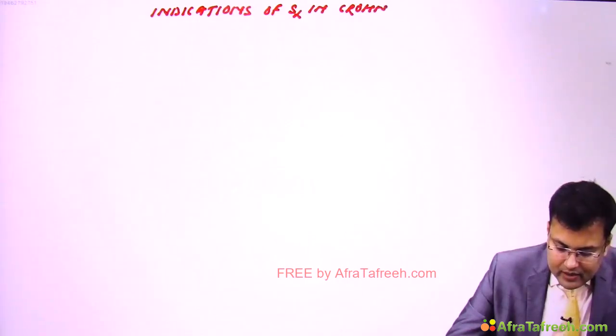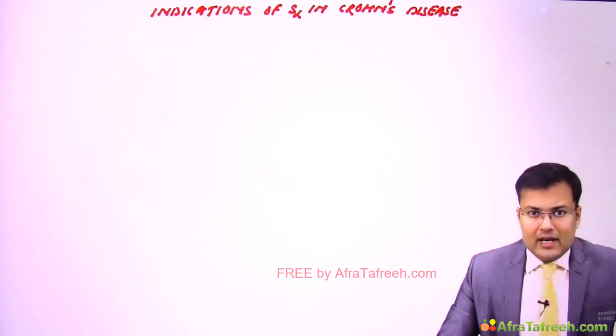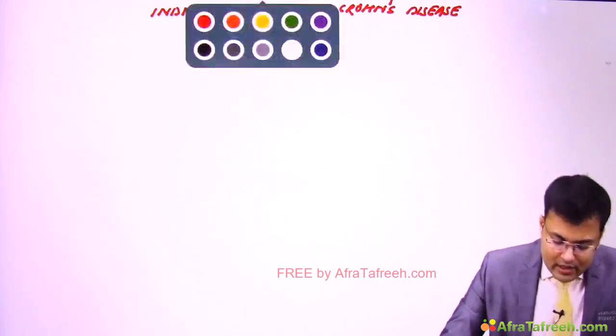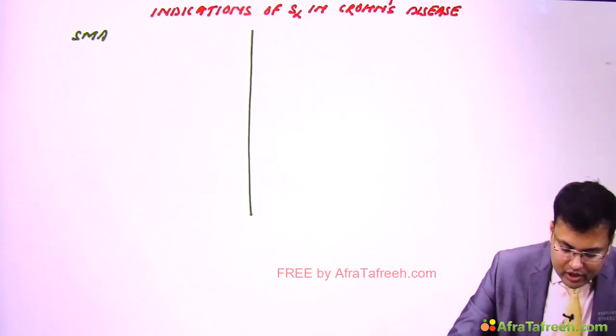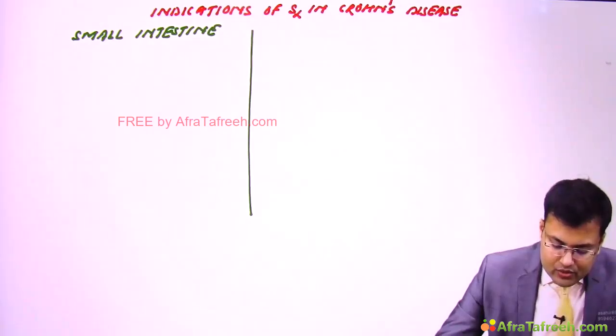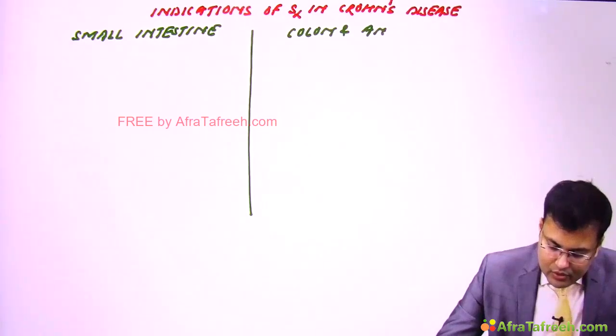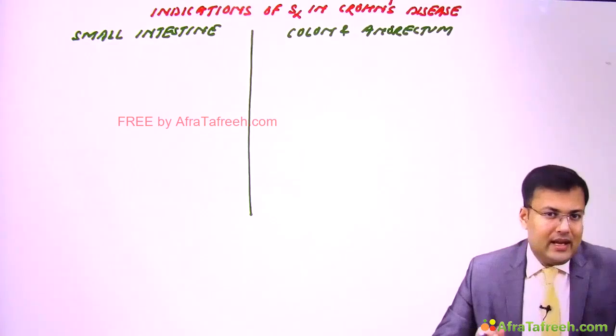Okay. So in Crohn's disease, the indications of surgery are different for small intestine and it's different for colon and anorectum. So we are going to discuss what are the indications of surgery in small intestine or small intestine related conditions. Okay, and what are the indications related to colon and anorectum. Clear? Rectum is not involved, so generally it is related to anus or perianal conditions.